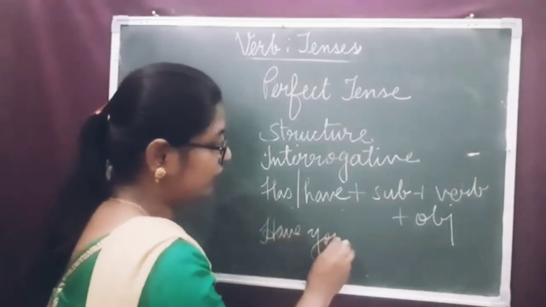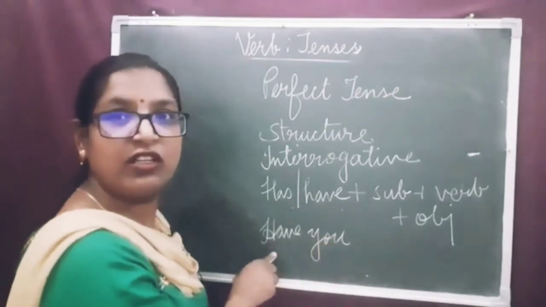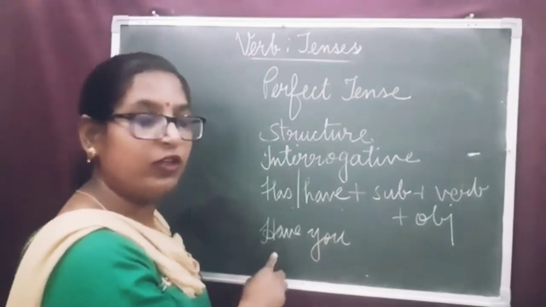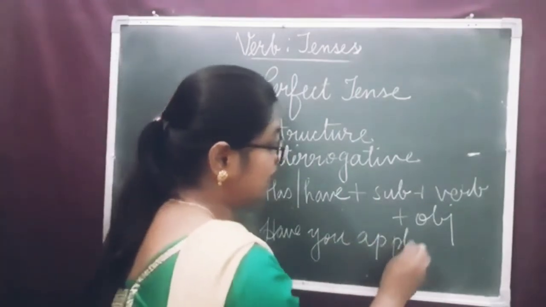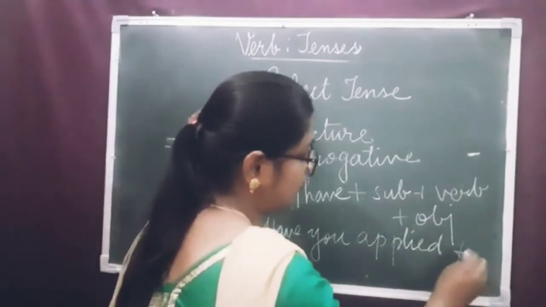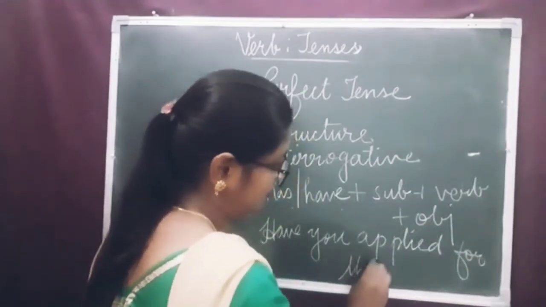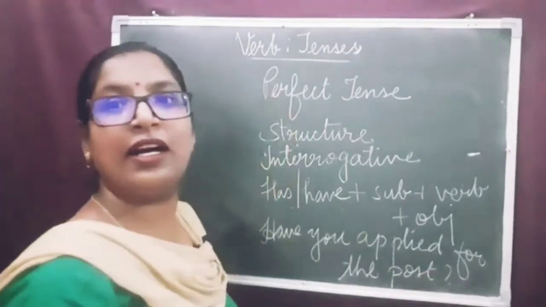Have you. You is the subject, so according to the subject we have used the helping verb, auxiliary verb have. Have you applied for the post? Question mark.